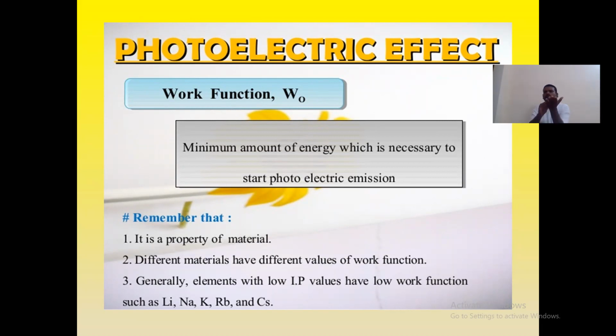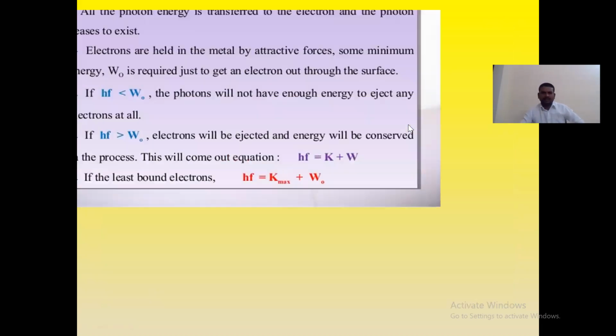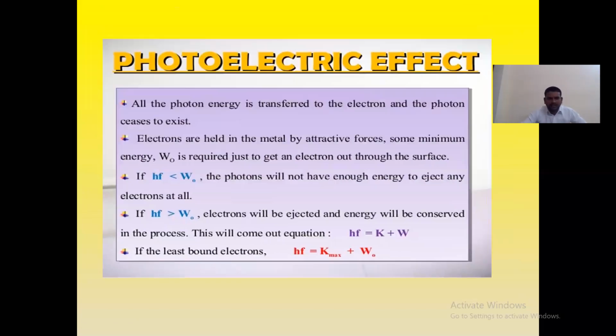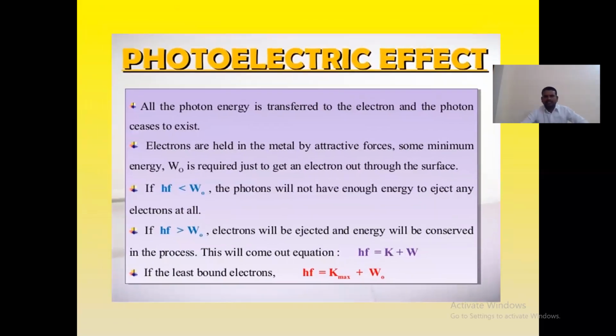If I want to move this pen or lift this pen, I want to apply some amount of force. If I want to lift some other weight, I need to apply some other force, but not the same. That means the work function is different for different materials. That is the work function. Next one, here, all the photon energy is transferred to the electron and the photon ceases to exist.